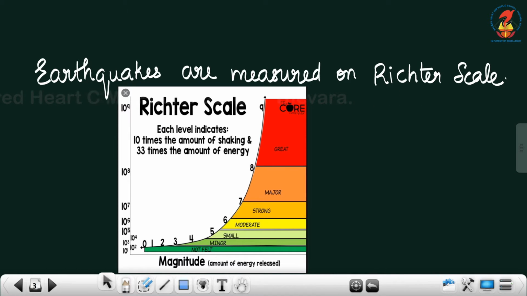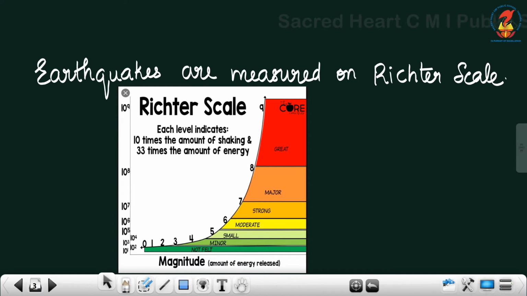Earthquakes of magnitude 1 and 2 are not at all felt. We cannot feel it, it just happens and goes. 3 and 4 are minor, hardly felt. 5 is small, a little bit felt, 6 is moderate, a little more, and 7 is strong, 8 is major, and 9 is great.